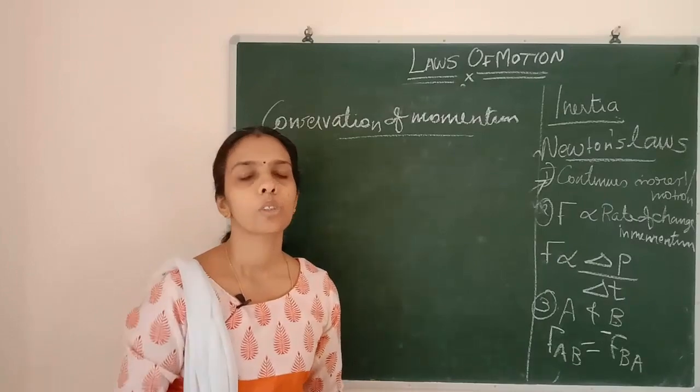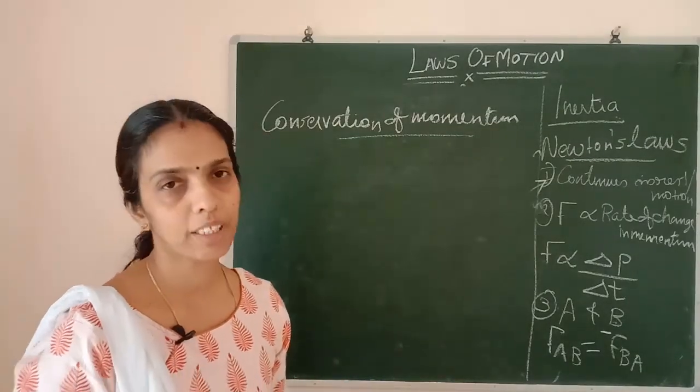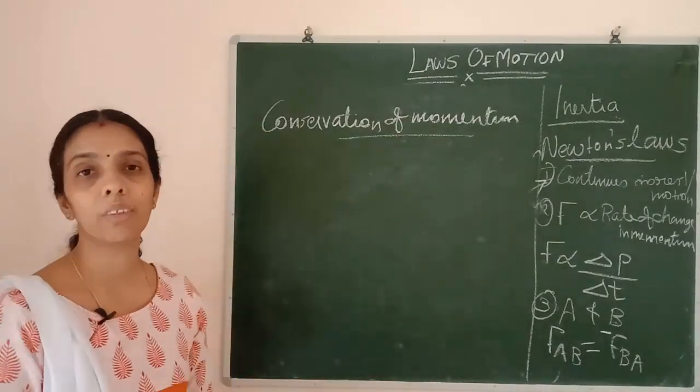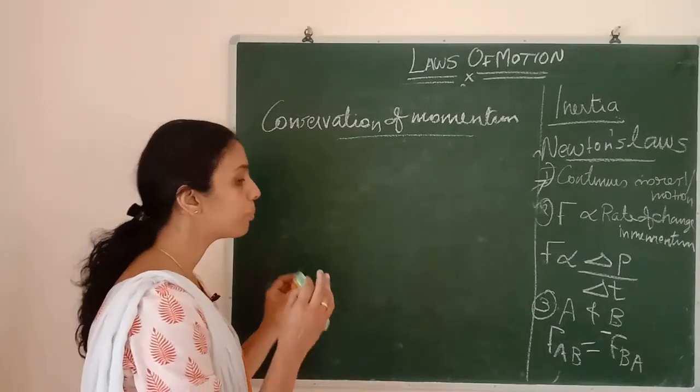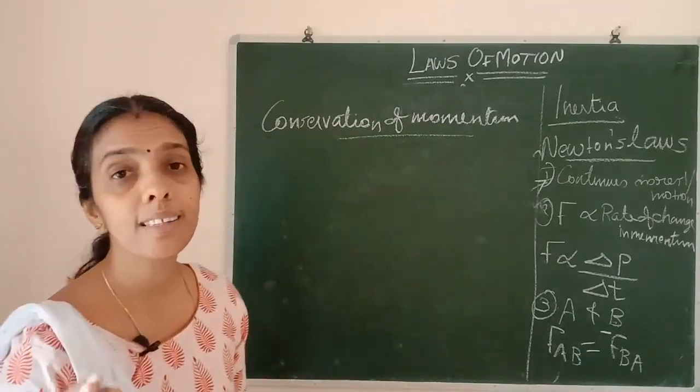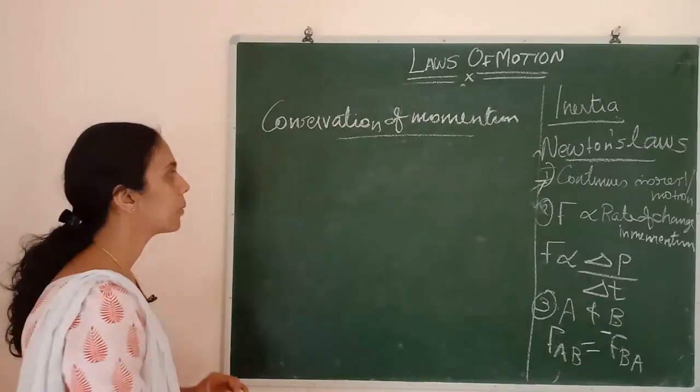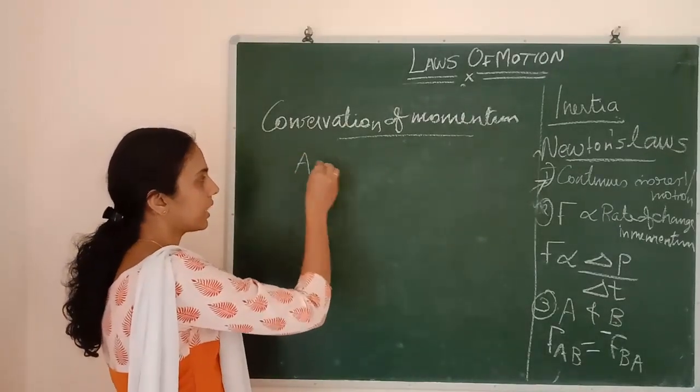That is conservation of momentum. Now we are going to derive an equation, or prove momentum as a conserved quantity. Here I am considering two objects, A and B.